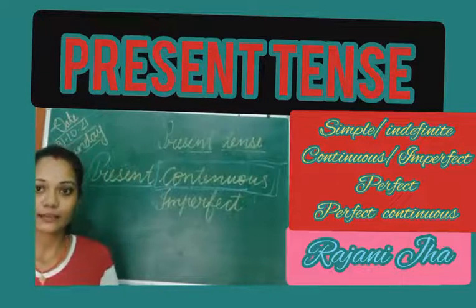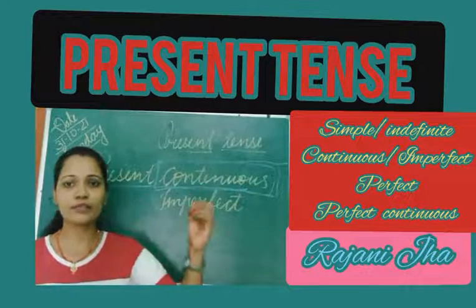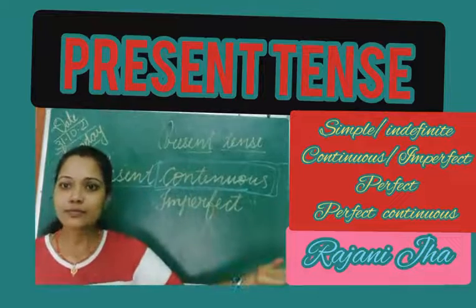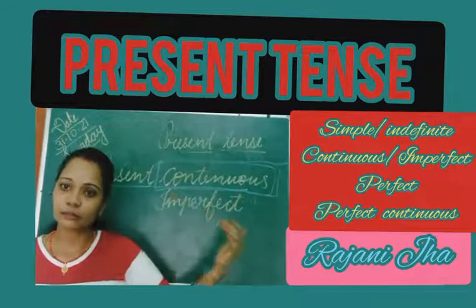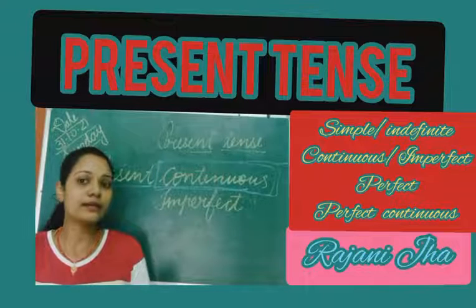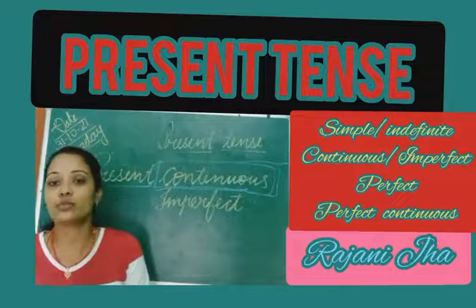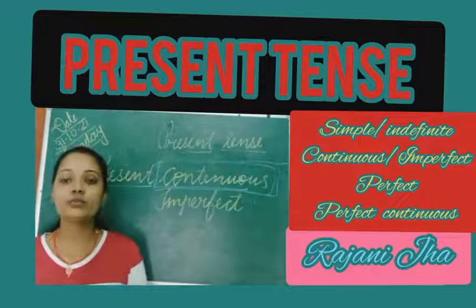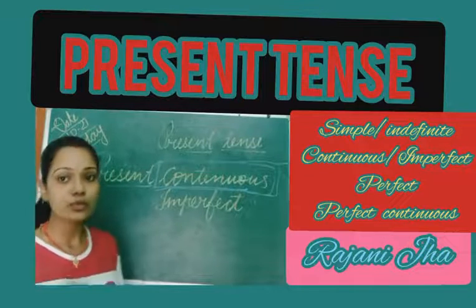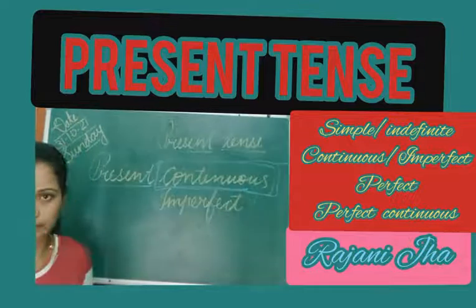It can be anything. As I said, I am teaching. If you say someone is sleeping, he might have gone to bed beforehand, right? But he is sleeping now. He is continuing his work. He may get up after 5 minutes, or after 1 hour or 2 hours. It may take 2 hours also to get up. So the action which is continuing right now will come in present continuous or imperfect tense.